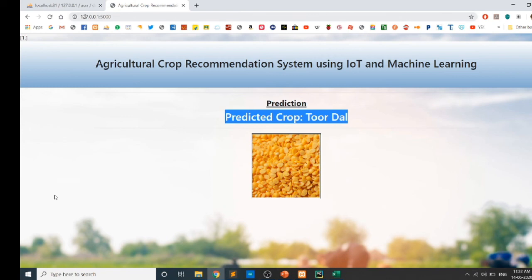You can see the localhost address and the port address, which is the address of the machine learning code, the Flask framework IP address. You can see that the output is tur dal. Based on the inputs of the current data and the current trained model, we're predicting only three crops: tur dal, sugarcane, and soya bean. We are predicting for these three crops right now because of the information we got from our local Krishi Kalyan Kendra. For the future scope, we can add more and more crops.